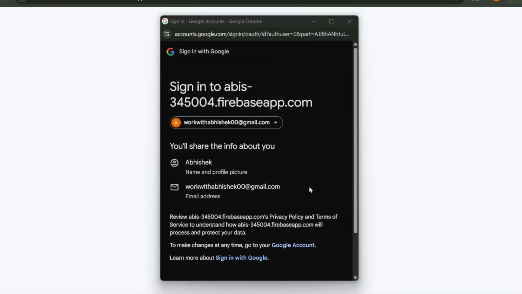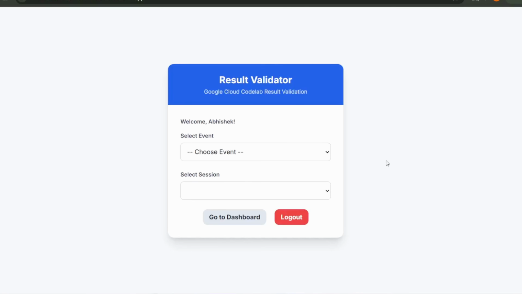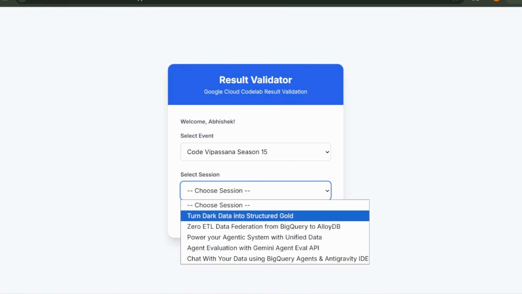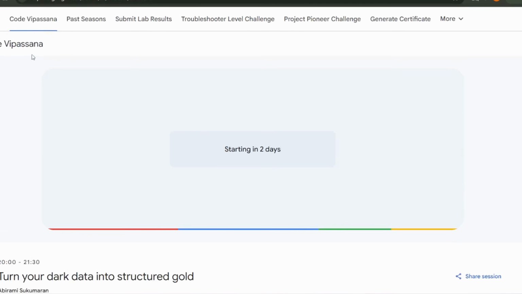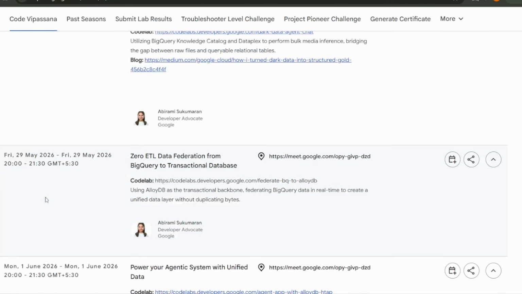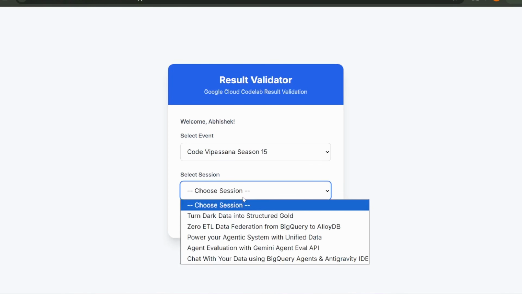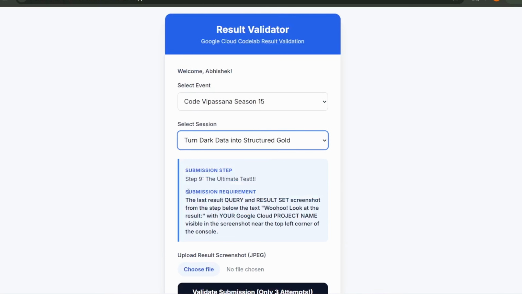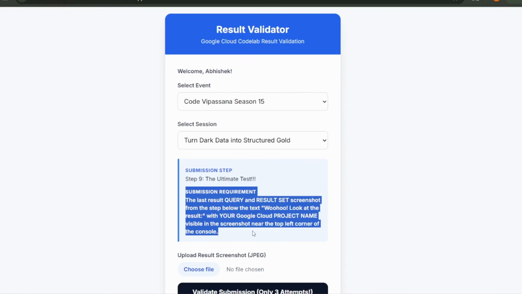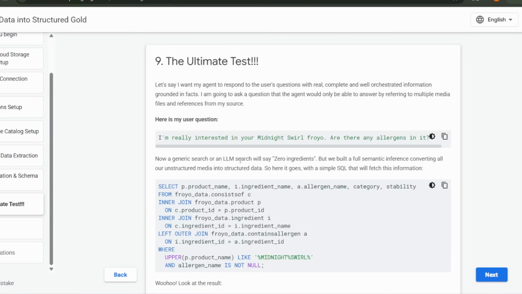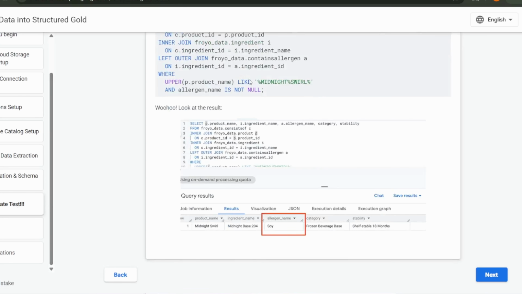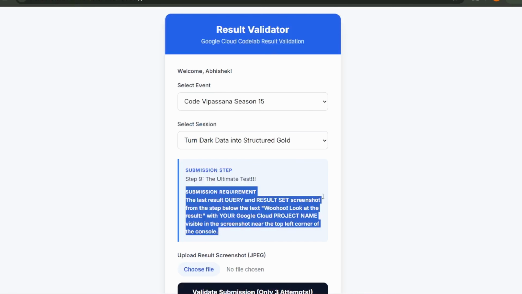Once you are signed in, you have to allow permission. From here, you have to choose the event and then choose the session. If I come to the home page, you can see multiple sessions are there, and their titles are also mentioned. Select that particular title and you can see what submission you have to do. For example, for this particular challenge, we have to submit this query, and we have to show our project ID also. Sorry, the project name will be mentioned over here too.